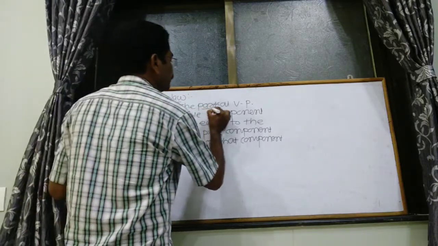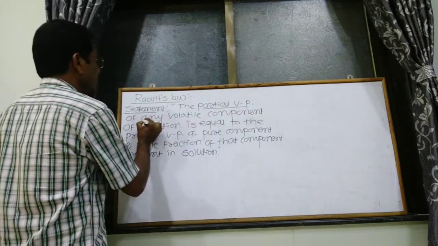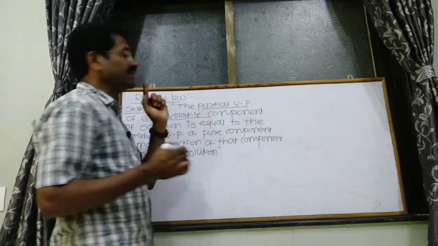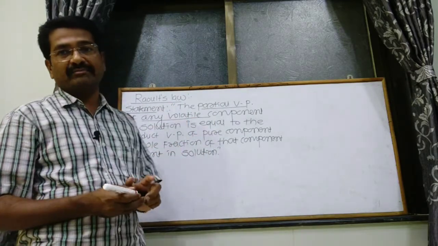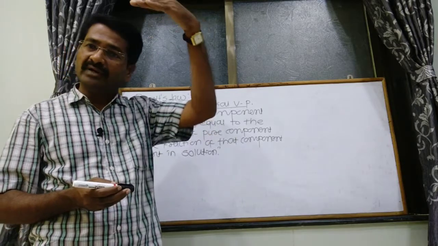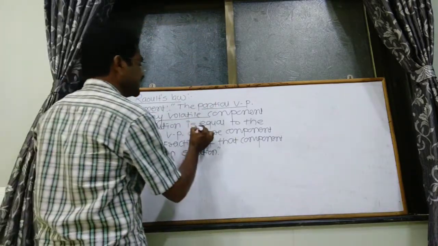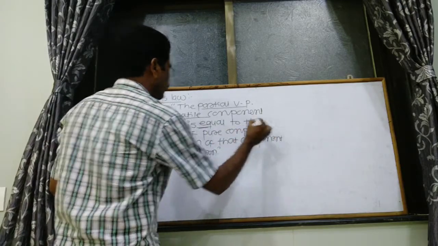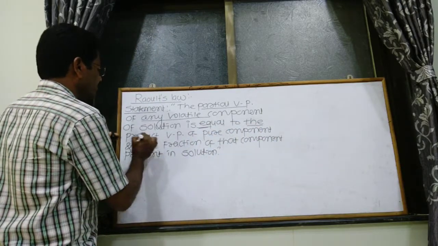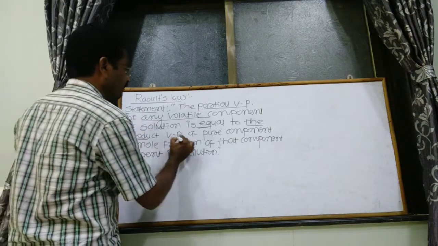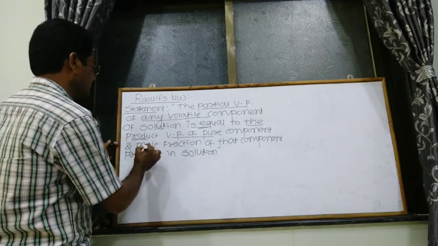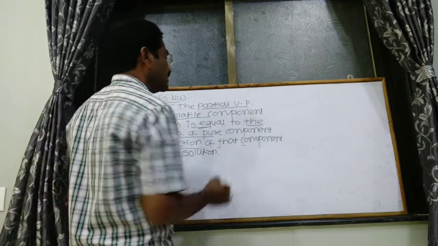The partial vapor pressure of the volatile component of the solution is equal to the product of the vapor pressure of that pure component and the mole fraction of that component.